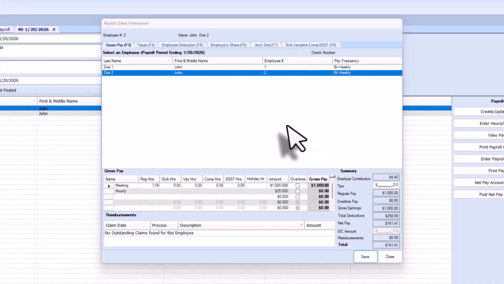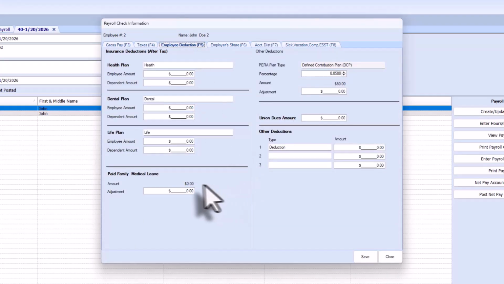With this employee having the same gross pay as employee 1, let's look at the difference in the tax calculated for paid family medical leave. Remember, employee 2 has 100% paid premium by the employer. If we look at the employee deduction now, notice that $0 is being withheld from the employee's paycheck.